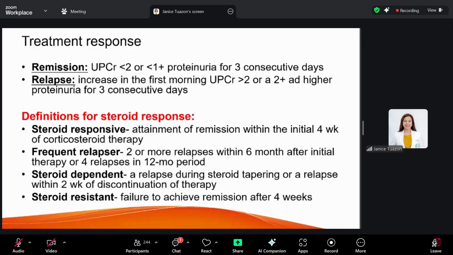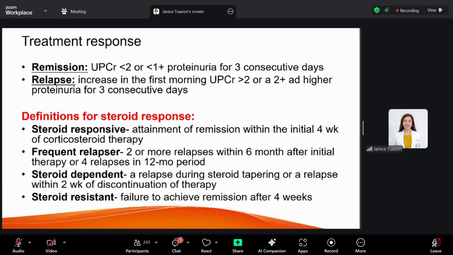So if your patient has remission, early remission, then these patients will have a better prognosis. But if you have frequent relapses or the patient doesn't achieve remission, then it's associated with a poor prognosis.